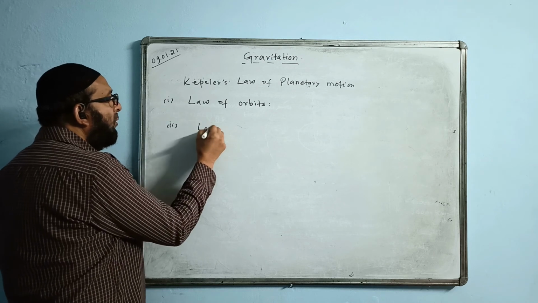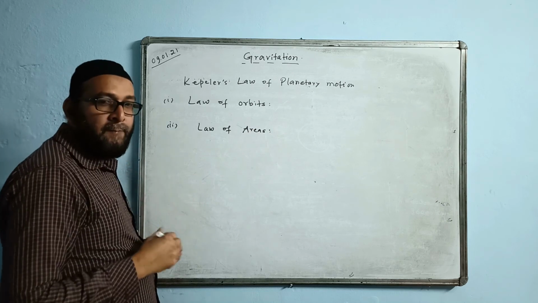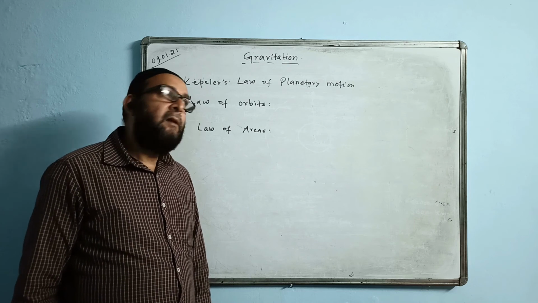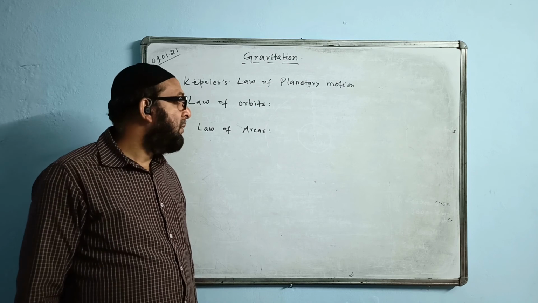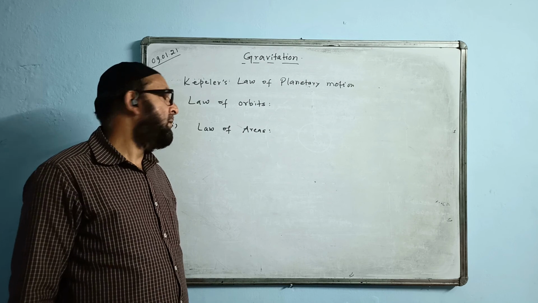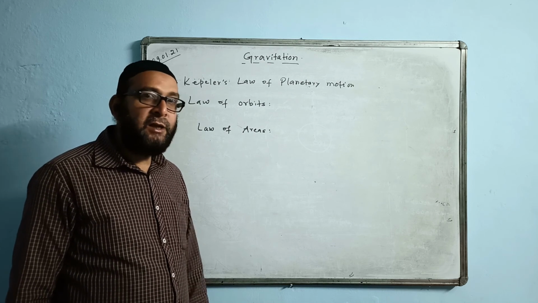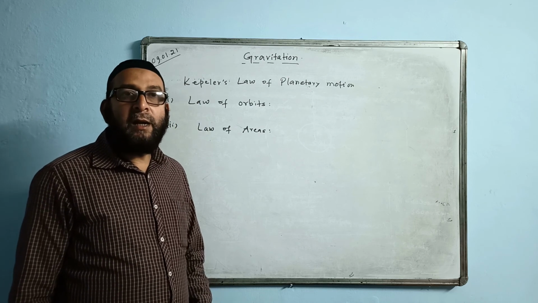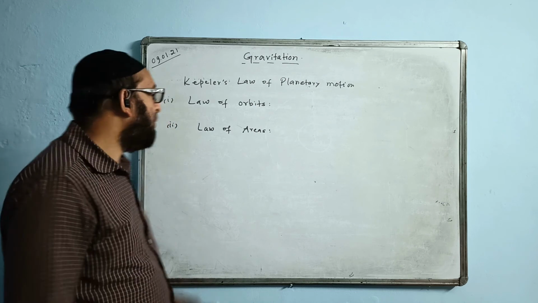Law number 2 is called the law of areas. It states that the line joining the sun and the planet sweeps out equal area in equal time. That is law number 2.